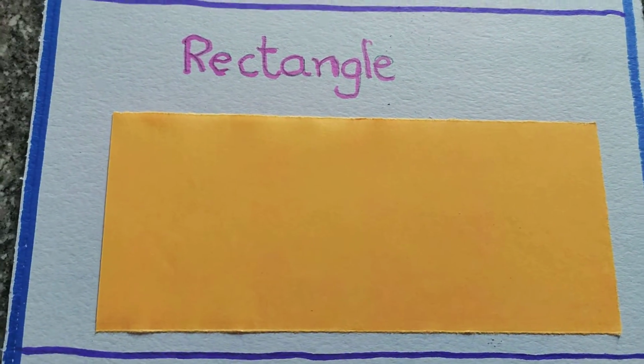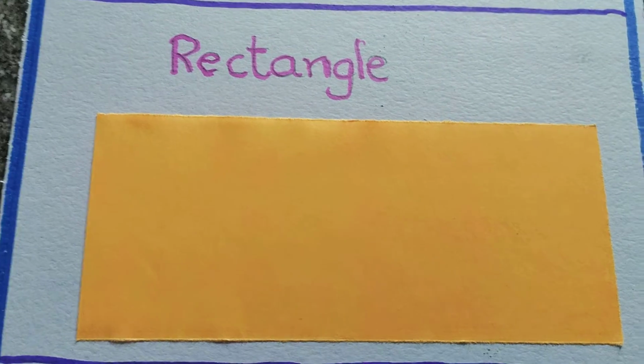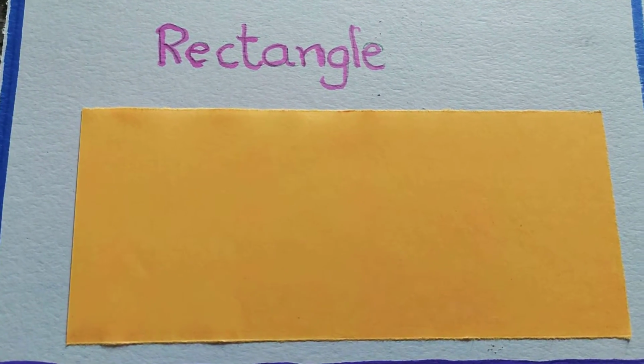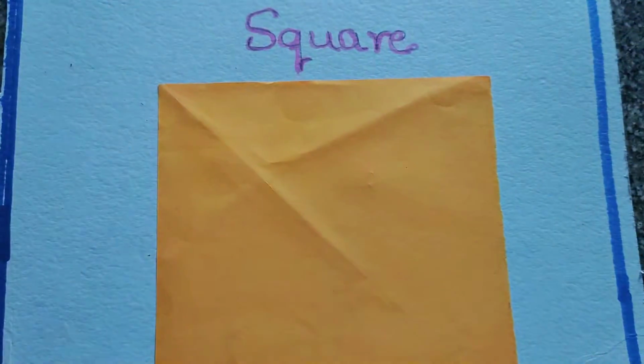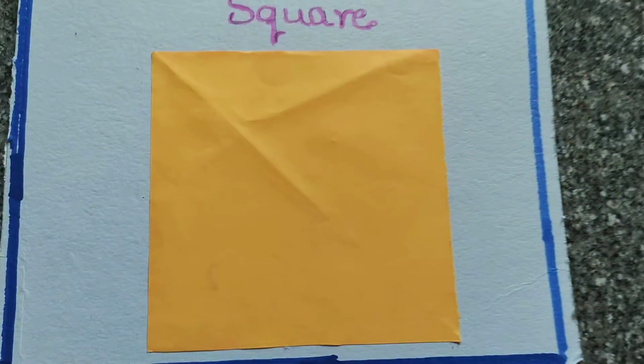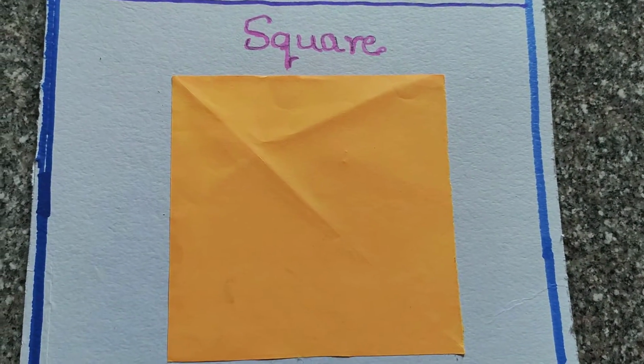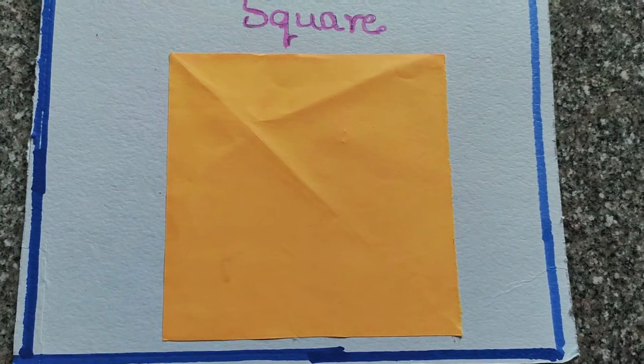Next is rectangle. Rectangle. Then square. Square.